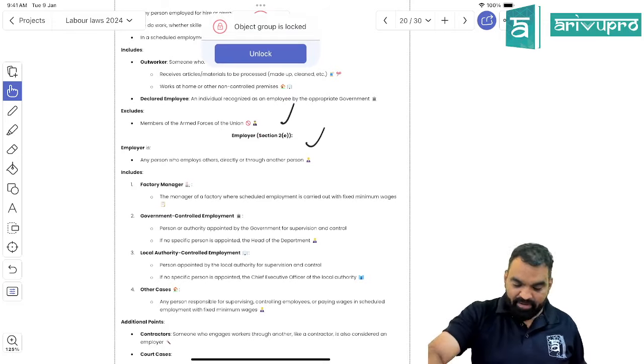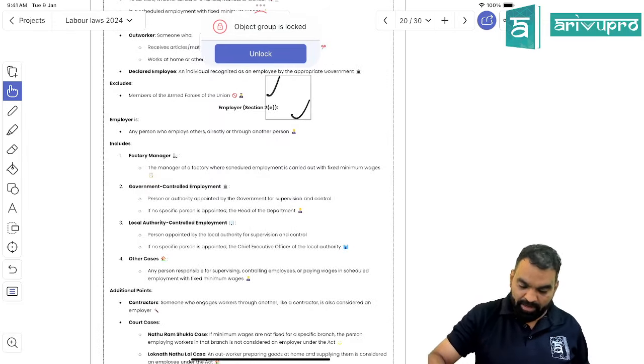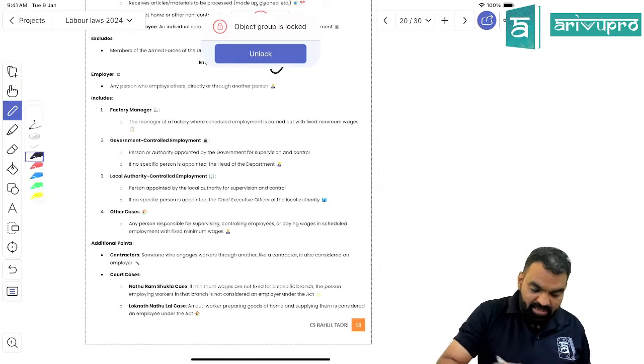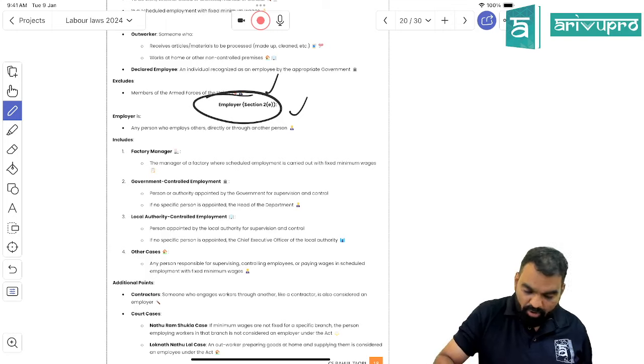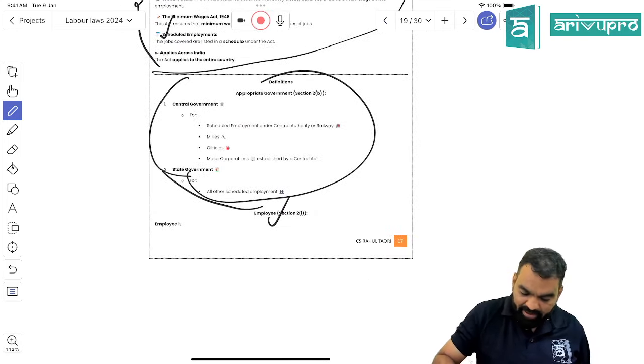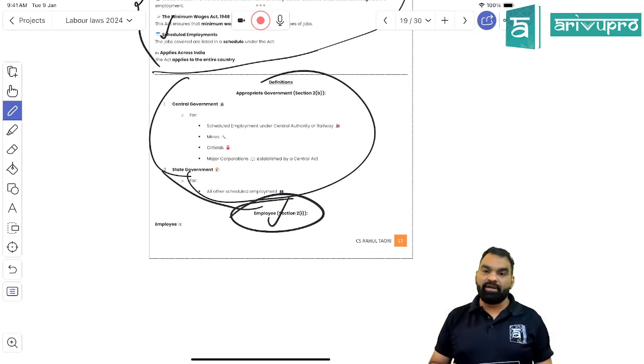Now, proceeding further, I am covering one more definition, then we'll finish up the lecture. The next thing is the definition of employee. What are they defining, beta? Employee. Now, what would be the relevance of appropriate government?